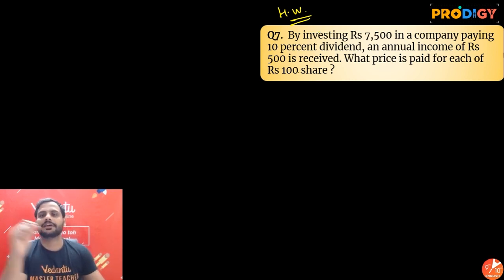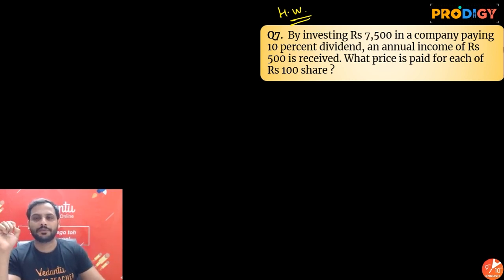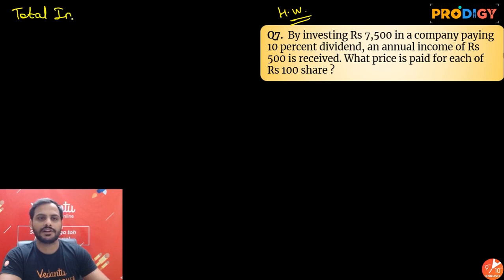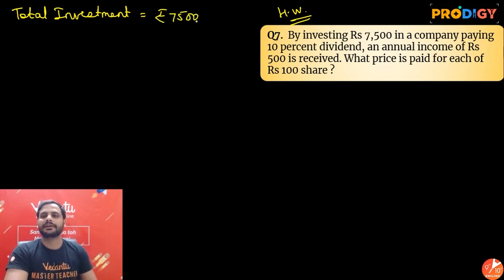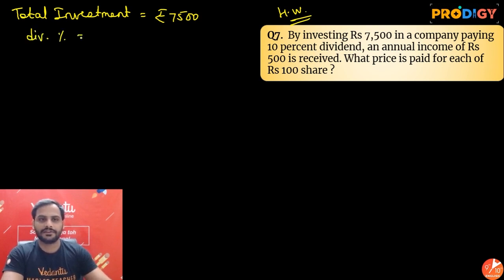So the invested money, the total investment, is rupees 7,500. By paying 10% dividend, the dividend percentage is 10 percent. An annual income of rupees 500 is received.